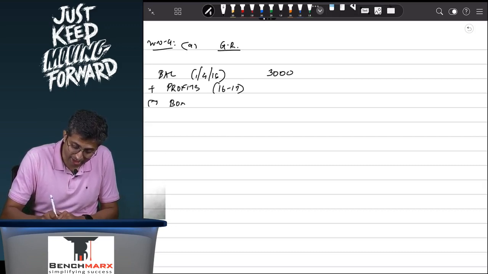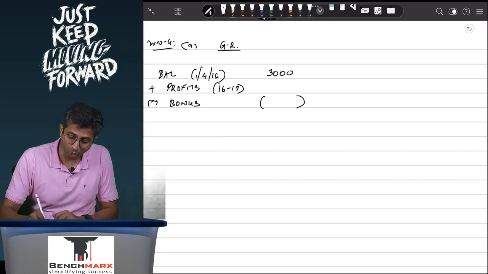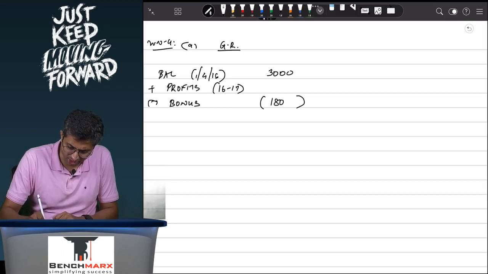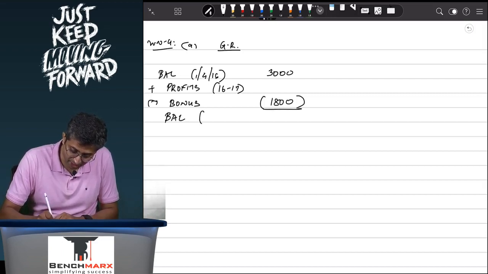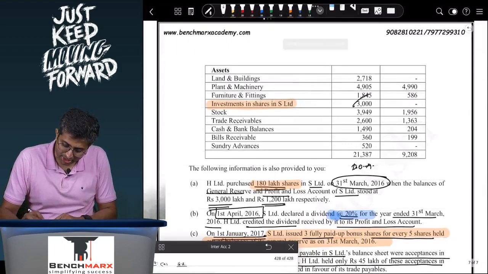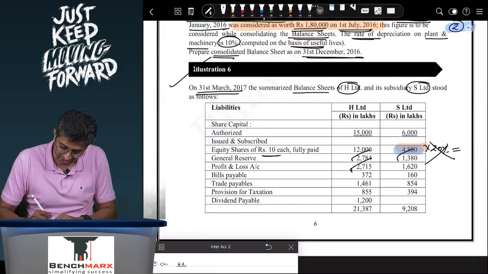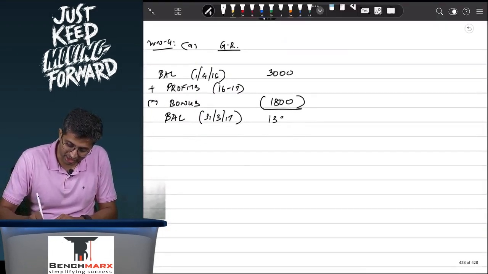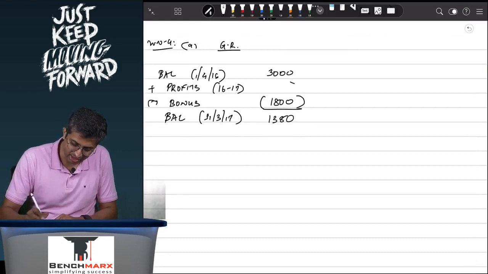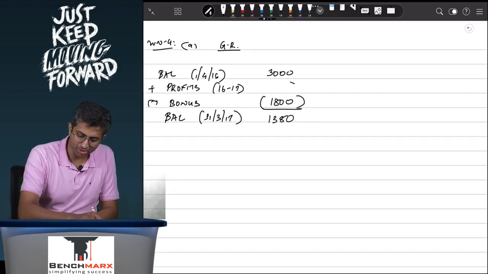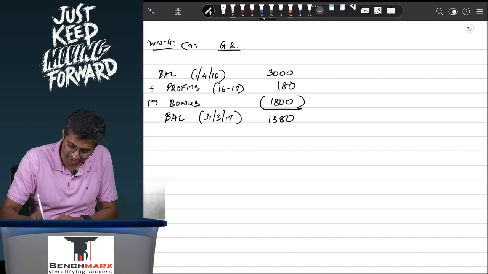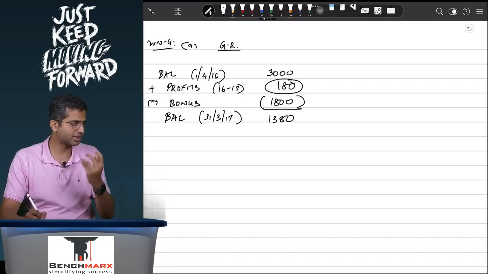So there can be certain profits which are directly adjusted against the general reserve in the year 16-17, and the question very categorically tells you that the bonus is out of general reserve. That too, it is out of the opening balance in the general reserve. The bonus is around 1800. It is out of pre-profits, and hence you will get the balance of the general reserve on 31st of March 2017. If you see the question, the balance in the general reserve on 31st March 17 is 1380, and as a result there is a potential increase. So ideally the balance should be 1200, but there is an increase of 180. This is happening during the year 16-17.